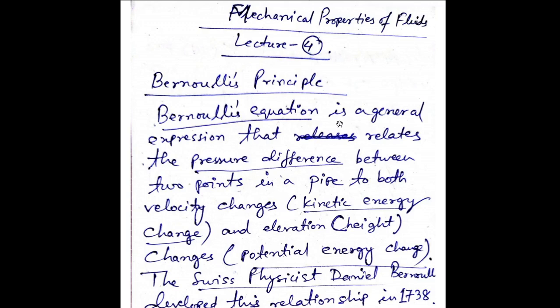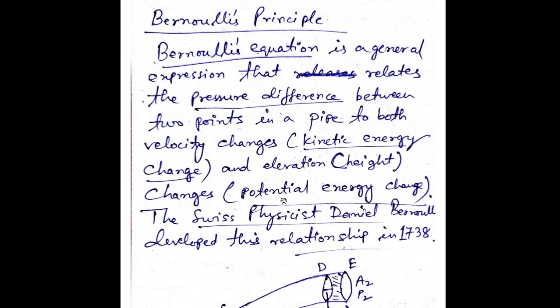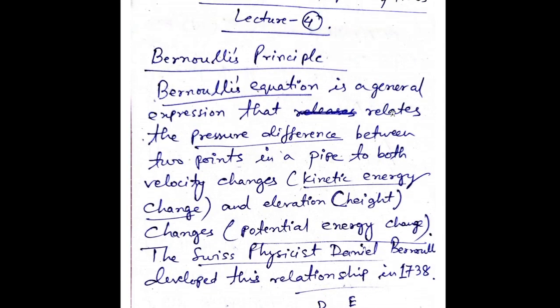It says that Bernoulli's equation is a general expression that relates the pressure difference between 2 points in a pipe to both velocity changes, kinetic energy change, and elevation changes, potential energy change. So what does it mean? It's a general expression that relates the pressure difference between 2 points.